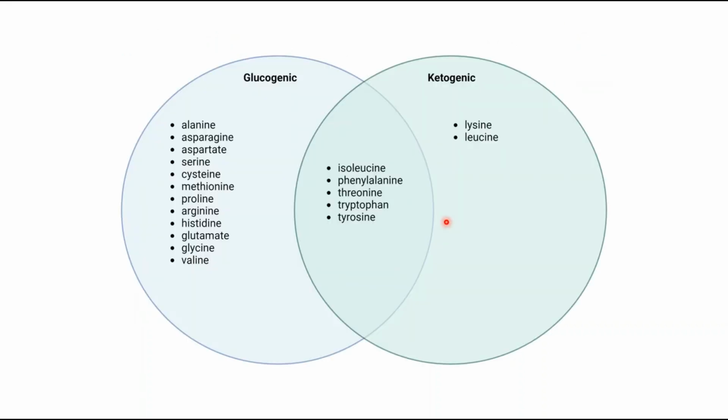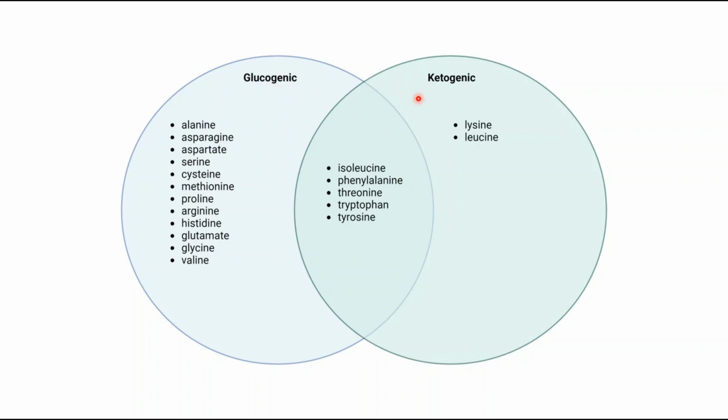Amino acids can be either glucogenic or ketogenic or both. Glucogenic amino acids give rise to a net production of pyruvate or Krebs cycle intermediates, like alpha-ketoglutarate or oxaloacetate, which are precursors to glucose through gluconeogenesis.